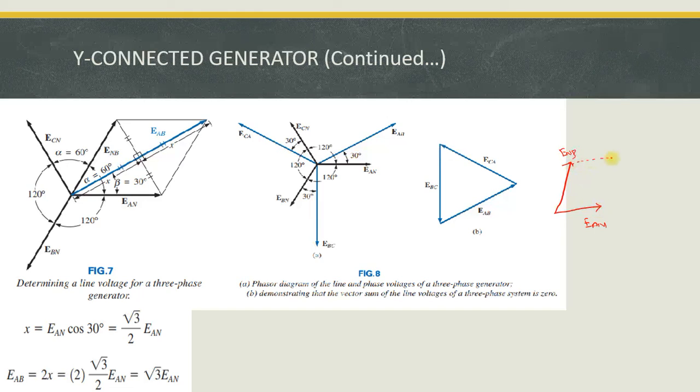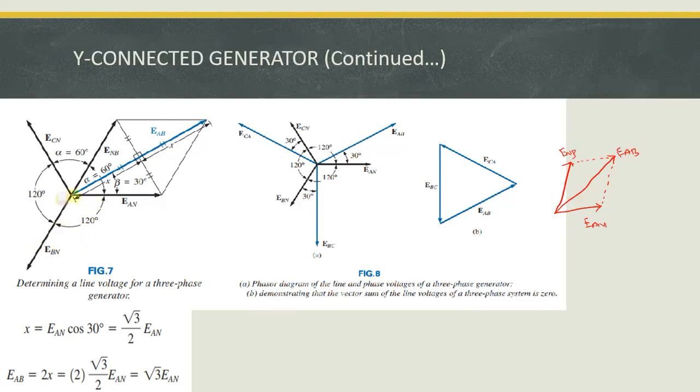So I draw like this. Just see this diagram. That's what I have redrawn here. So the vector addition of these two values is given as EAB. From this diagram you know that each voltage is phase shifted by 120 degrees.